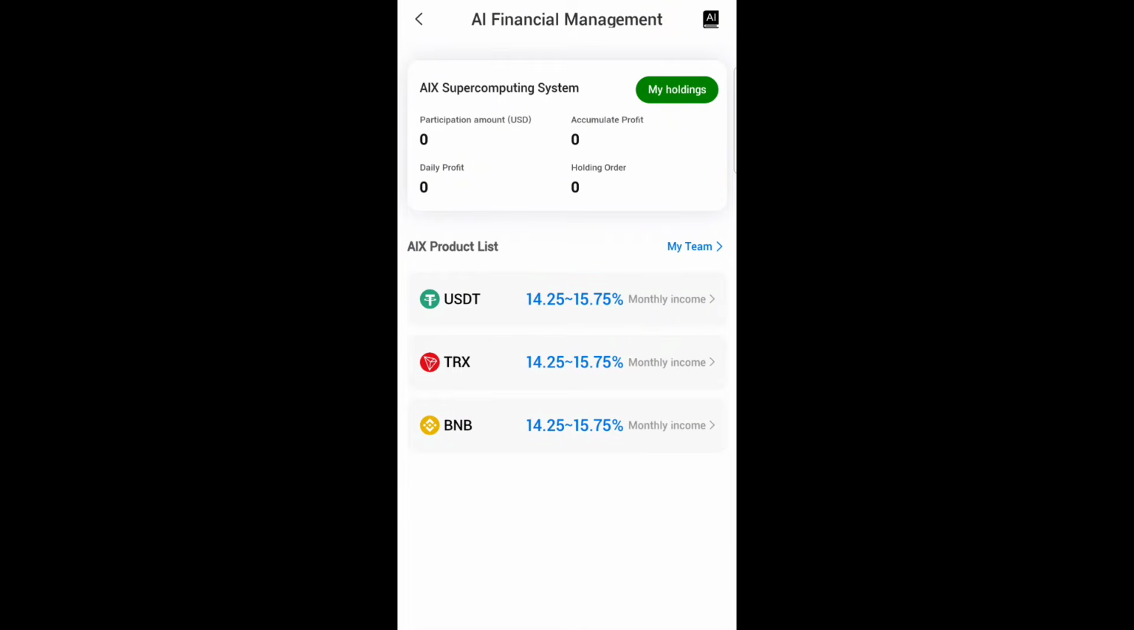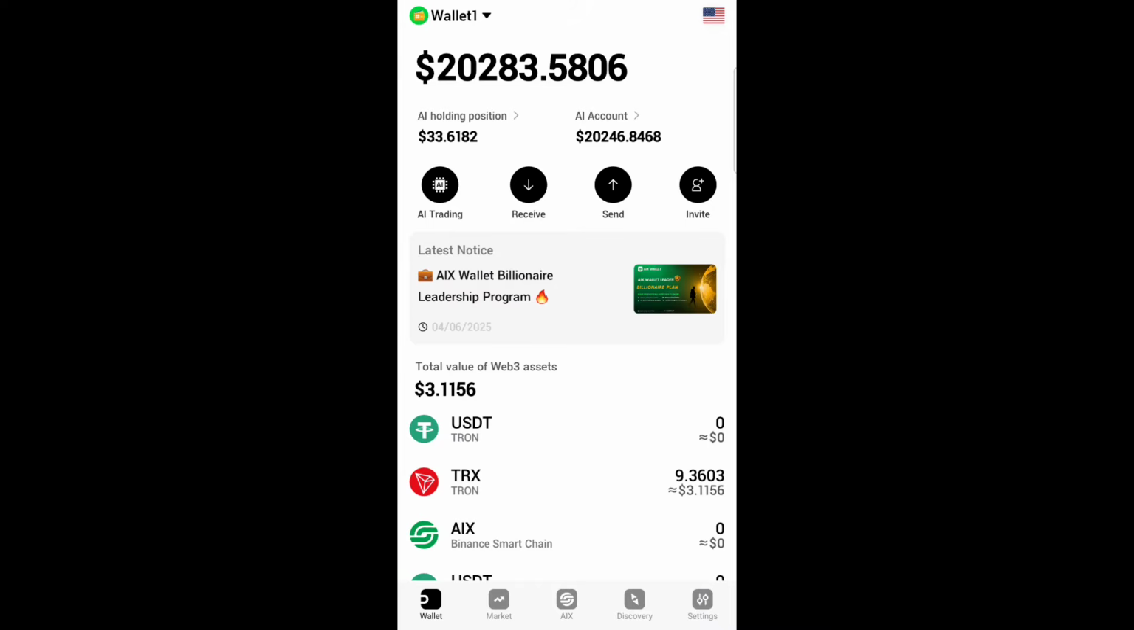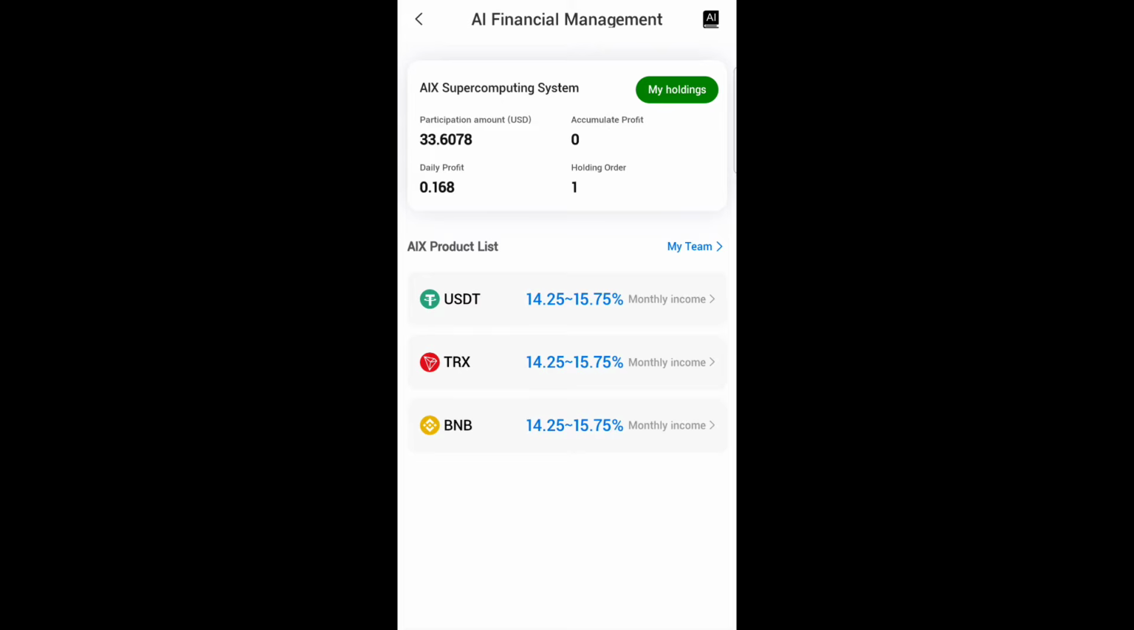All right, let's go back to know what actually happened. You can see what happened right here, that I purchased, and this is my holdings. $33 and the remaining $3 from here. So for us to be able to redeem all these, let's quickly go ahead and let me expose it. You click on the AI. Now you can see that this is the participation. The daily profit is now showing about 0.168 USDT or AIX. So you can see it right now.